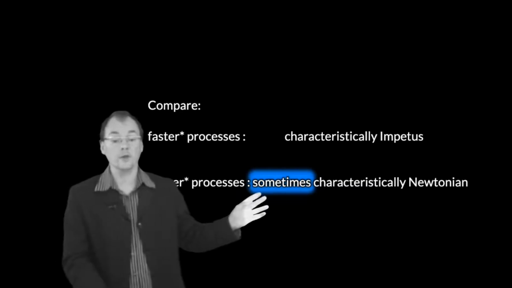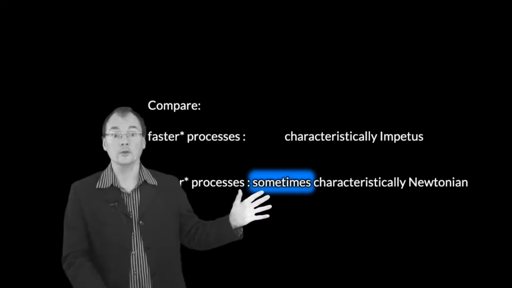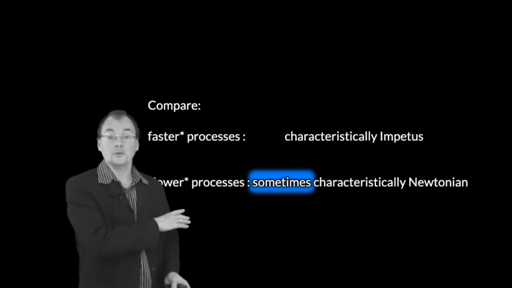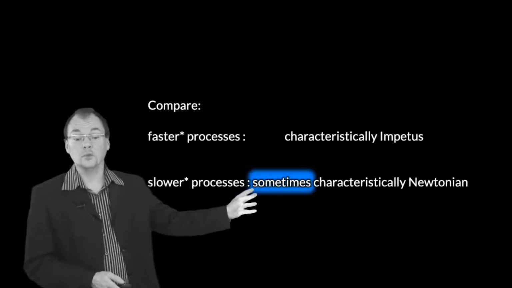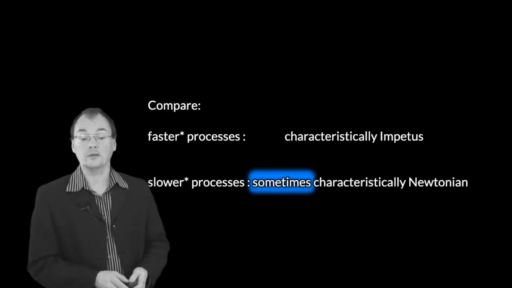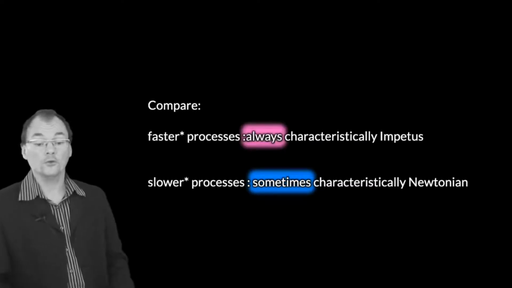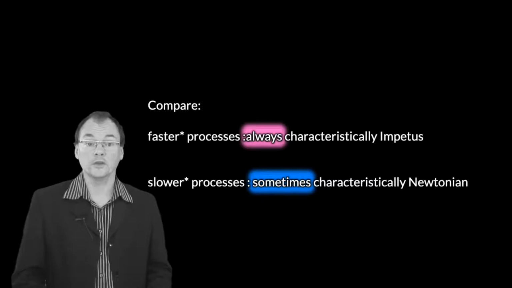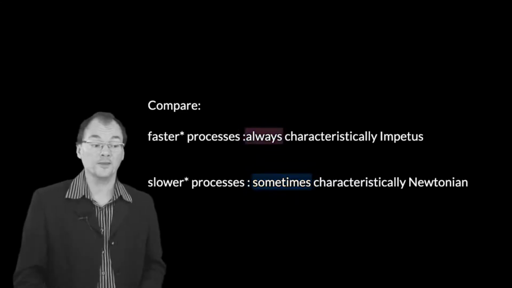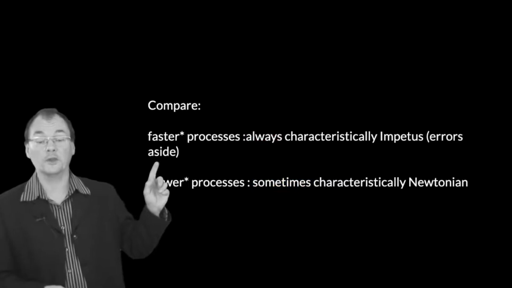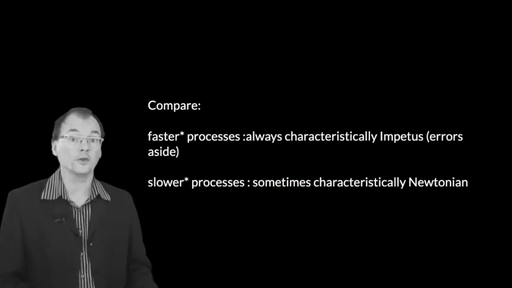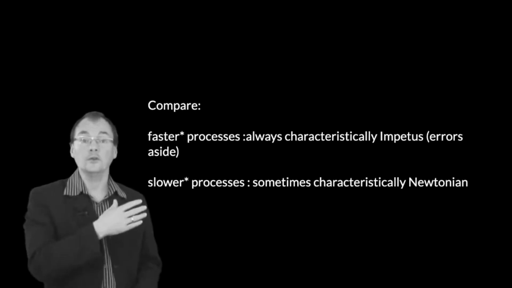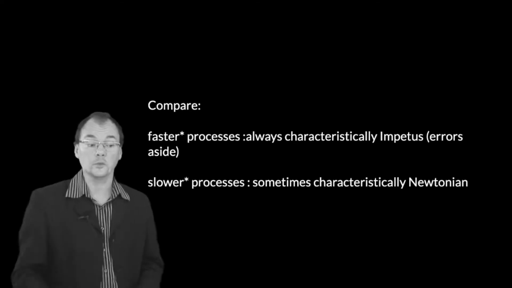Now, someone who's been to university might have quite a different theory of the physical, or if they've studied Hegel, they might have an entirely different theory of the physical. Alternatively, somebody who's never studied physics might, when they're thinking slowly, be essentially an impetus mechanics person. They might have bought into that. By contrast, the claim is that the faster processes are always going to give you responses that are characteristic of impetus mechanics, except in the case where things go wrong and there are errors, essentially where the process breaks down or doesn't produce a result. So if we're being careful here, this is what we'd say. And you can see that we could say something parallel about consequentialism and deontology.